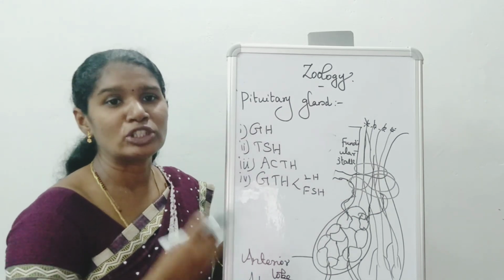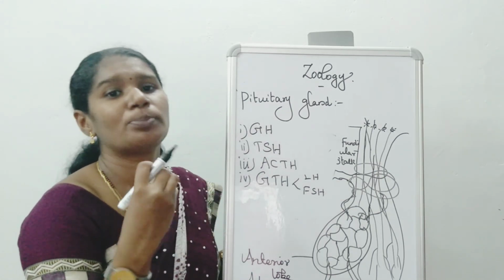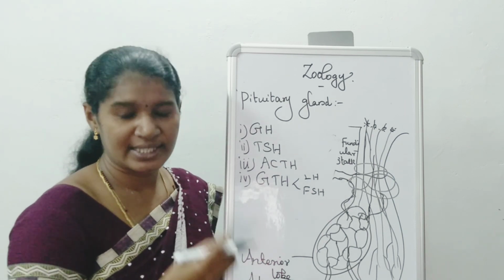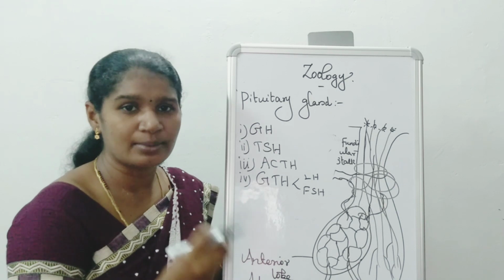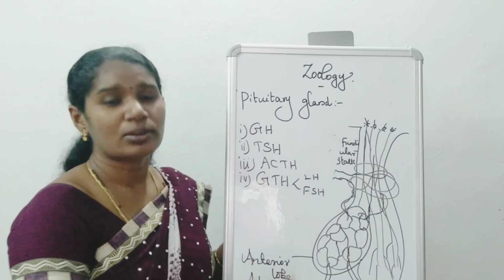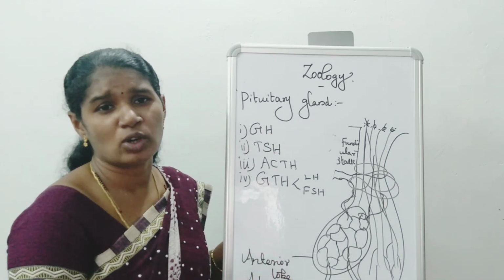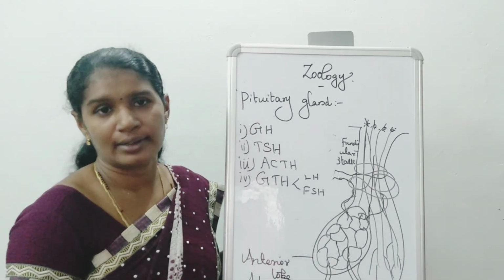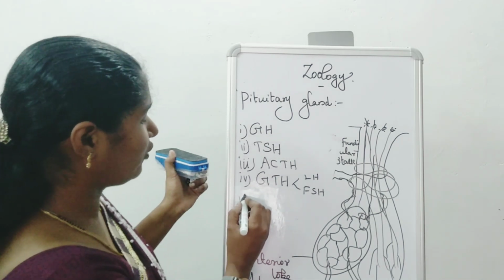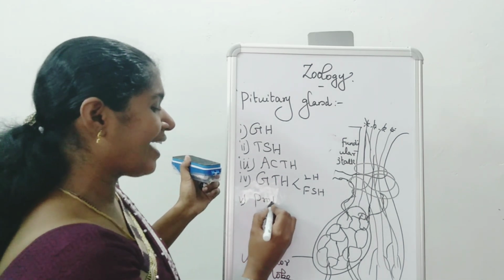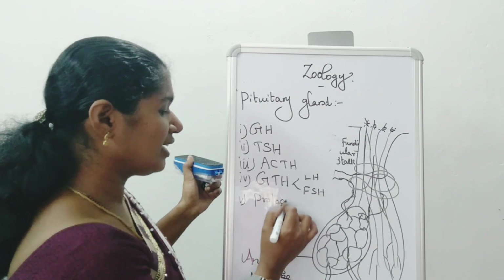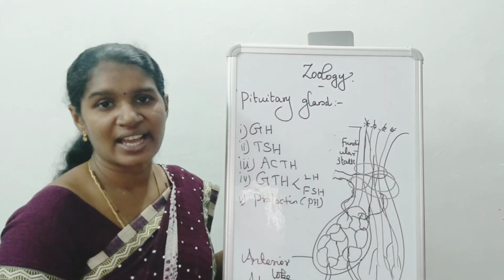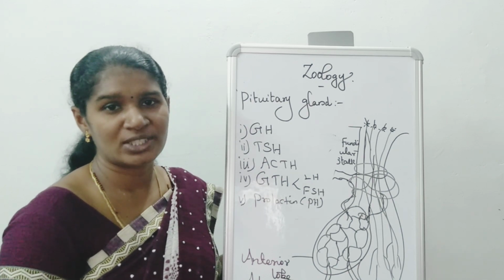And the next one, luteinizing hormone. This hormone stimulates the testes to produce the hormone called testosterone. At the same time, in the female body, it stimulates the ovary to produce the hormones estrogen, progesterone and relaxin. And the fifth hormone is called prolactin. Prolactin stimulates the mammary gland after childbirth to produce milk.